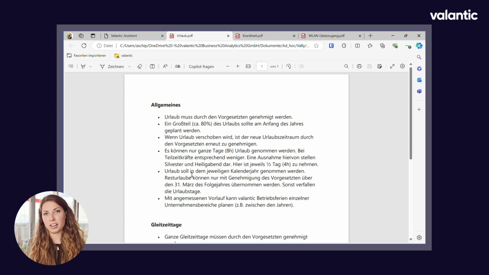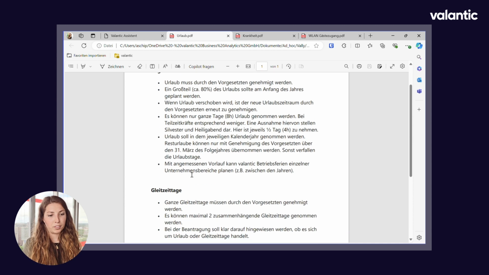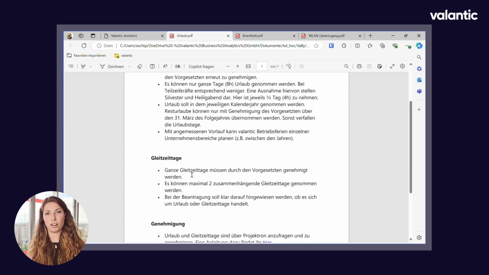Those documents are in German, as we are a German company. The benefit of that is you can upload any documents in any language. So it can be German, it can be Dutch, it can be Norwegian, whatever, it doesn't matter. The bot will still reply in English. In this document there is information such as when do I need to hand in my vacation, can I do half days of holidays or full days of holidays, what happens with the remaining holidays from last year, and also what happens with the overtime hours, how can I include those.